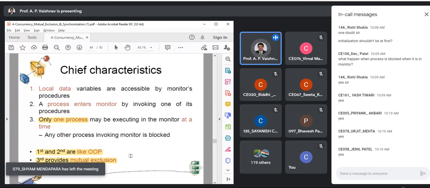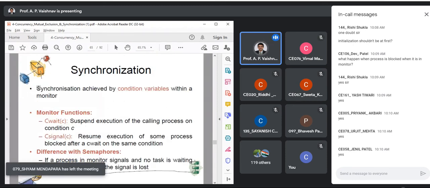So let us look at that concept now. As I said, synchronization is achieved by using condition variables. To achieve that, we have two functions. Like we had samWait and samSignal, over here we have cWait and cSignal. There is a difference between these functions and semaphores. We will see that very soon. Let us first understand the definition, what they do.